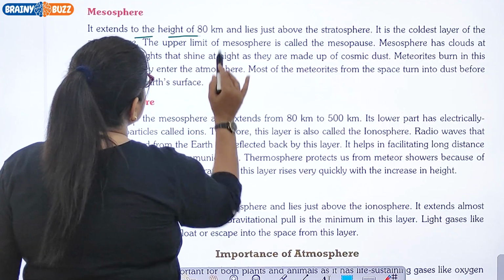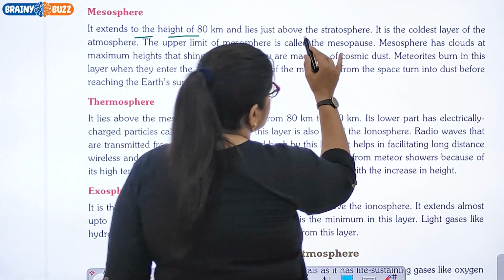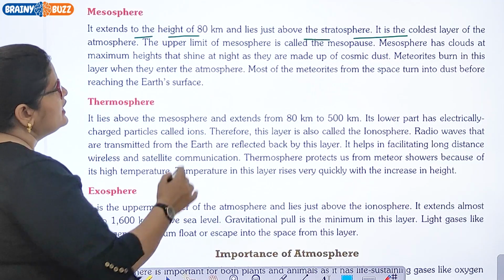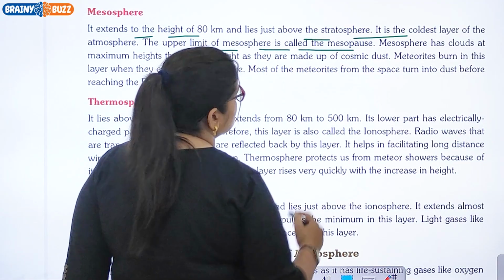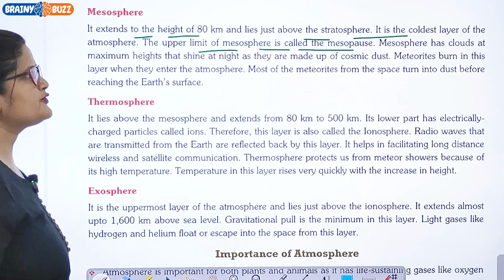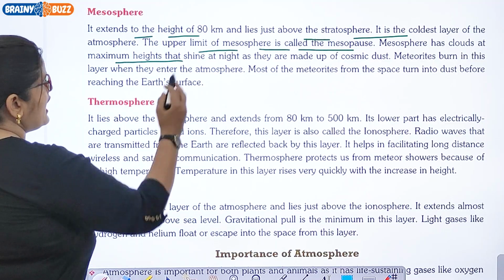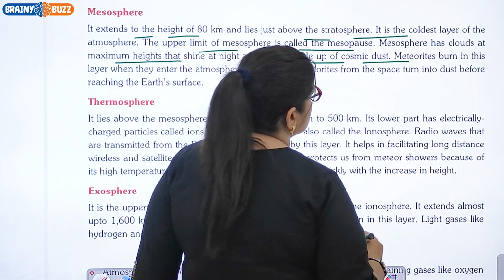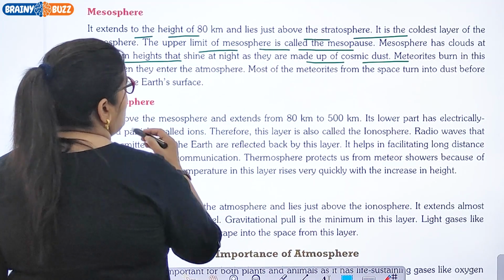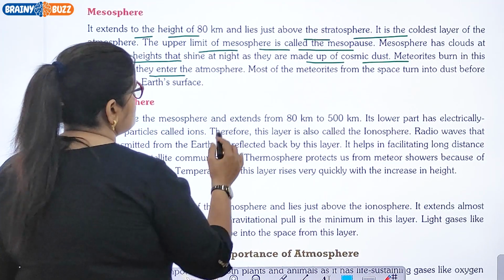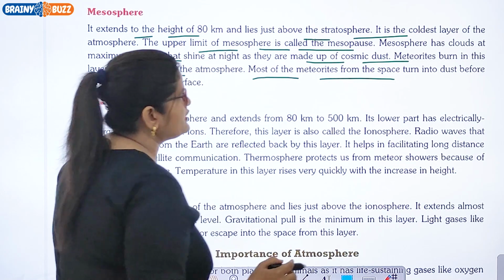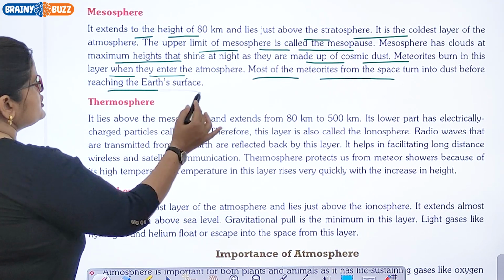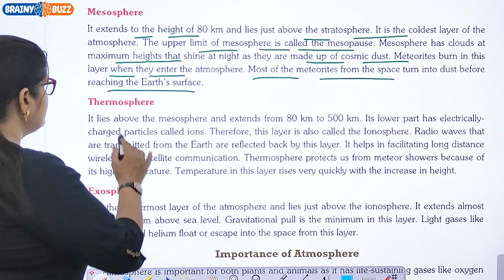Mesosphere. It extends to the height of 80 kilometers and lies just above the stratosphere. It is the coldest layer of the atmosphere. The upper limit of mesosphere is called the mesopause. Mesosphere has clouds at maximum heights that shine at night as they are made up of cosmic dust. Meteorites burn in this layer when they enter the atmosphere. Most of the meteorites from the space turn into dust before reaching the Earth's surface. Thermosphere.